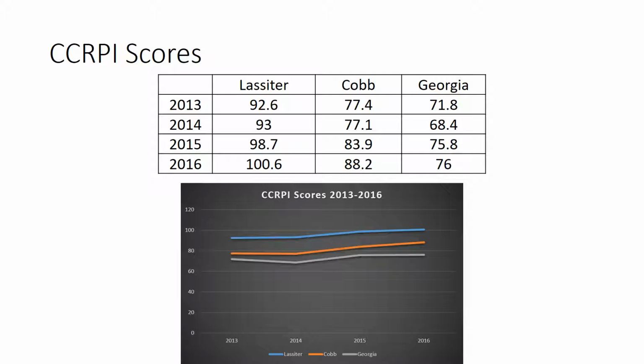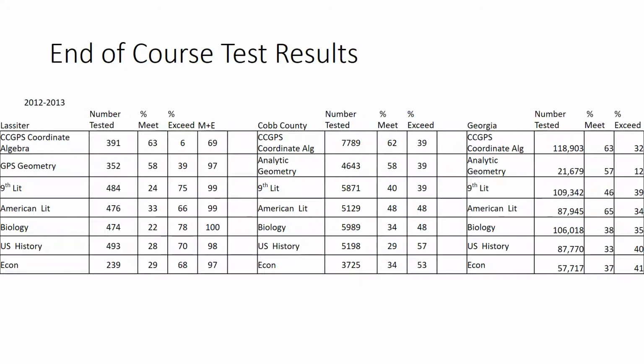You can see here, if we go by CCRPI scores for Lassiter, Cobb County School District, and then the state of Georgia as a whole, this is comparing just the high school numbers in Cobb and Georgia. Lassiter is a highly regarded school and does very well in the CCRPI index. I believe in 2015 that number right there, the 98.7, put Lassiter as the highest CCRPI in the state. And I made a little line chart here to show Lassiter as compared to Cobb County as compared to Georgia.